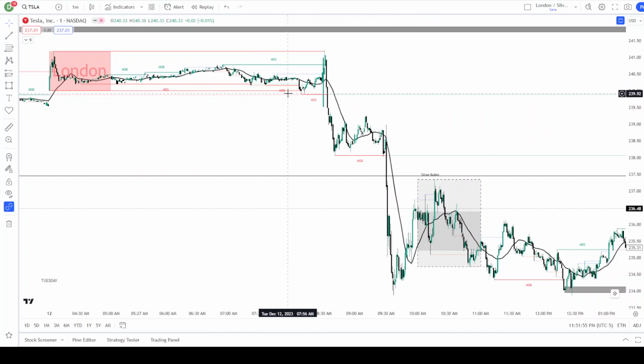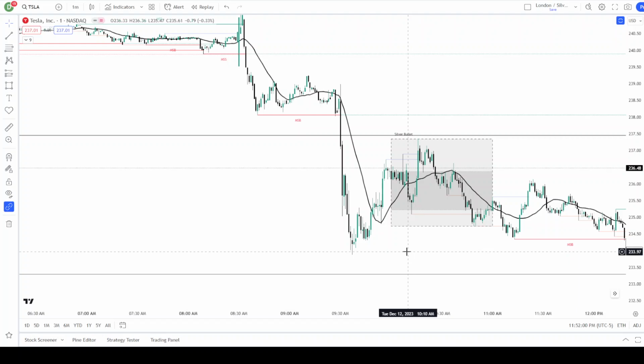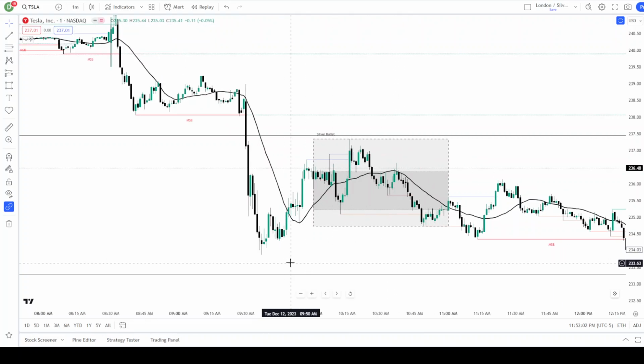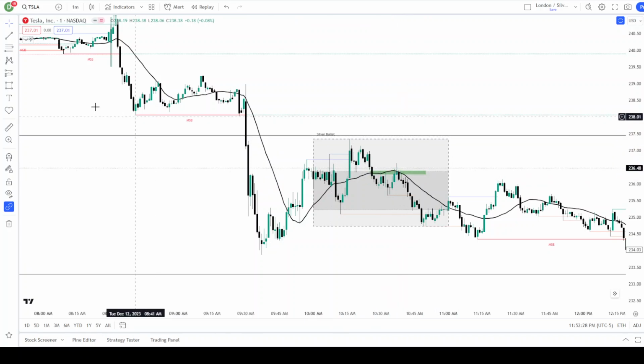But we broke the London low. We delivered down into liquidity here. And then what we're looking for, right, is potential for a fair value gap to be laid, and then possibly an optimal trade entry to get our entry point. So if you wait around, basically what you're seeing is as we take this low here and break structure, there's a fair value gap that's laid here. Okay, price traded back up into it, through it with a wick.